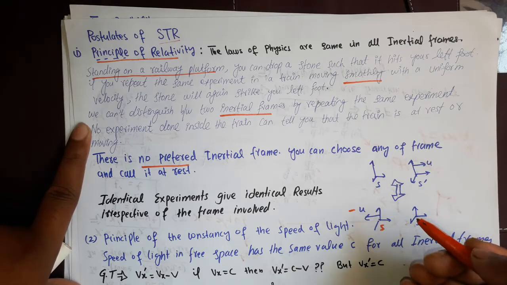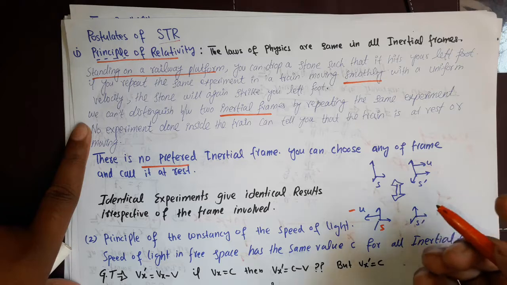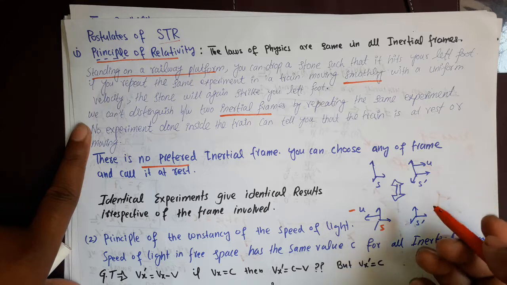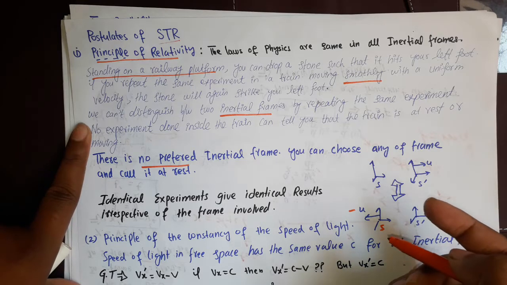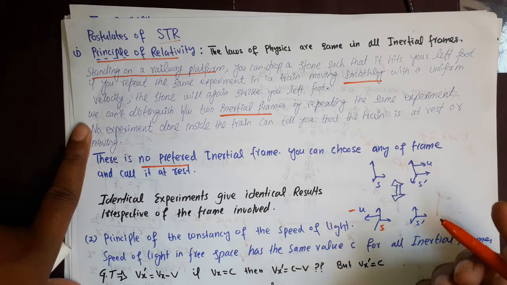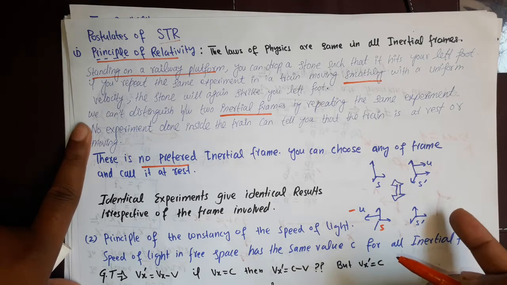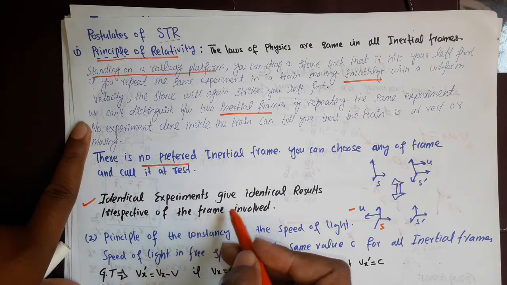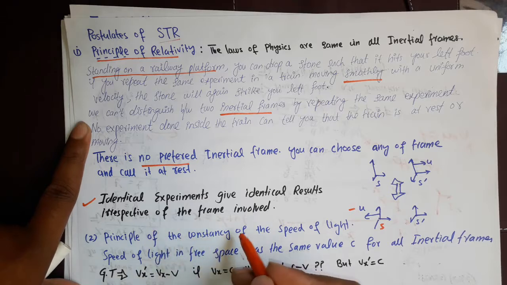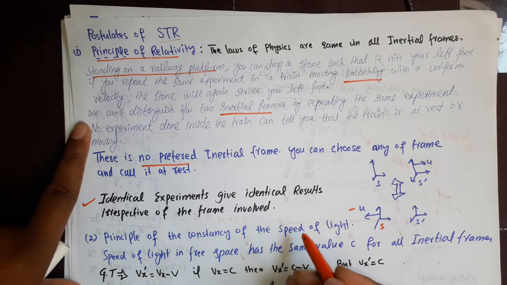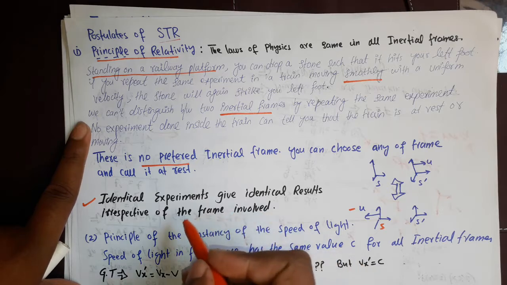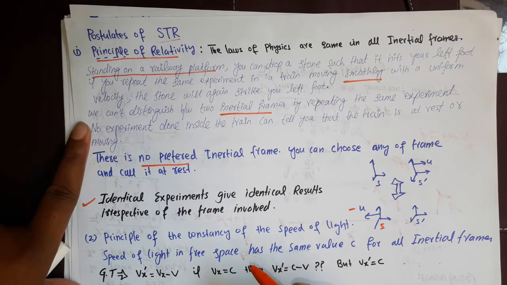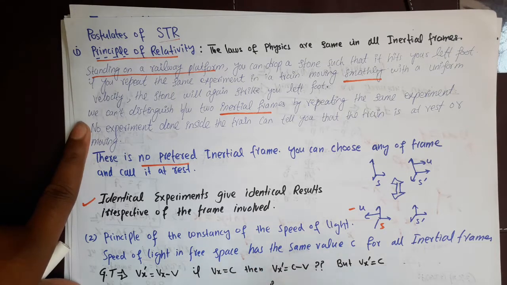If you are standing at a bus stop, you can say that the bus is in motion, but an observer on the bus will see that the observer at the bus stop is in motion. Both of these situations are identical. So here is the point: identical experiments give identical results irrespective of the frame involved. No matter which frame you choose, if you do the same experiment, you will get the same results. This is the principle of relativity.